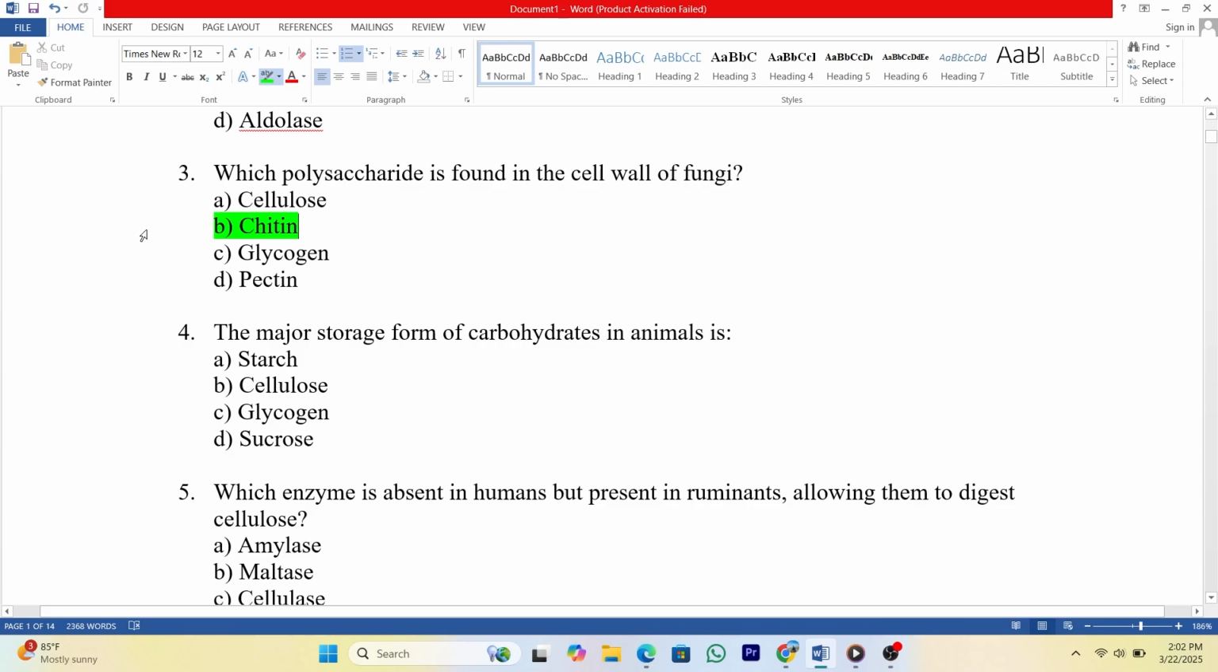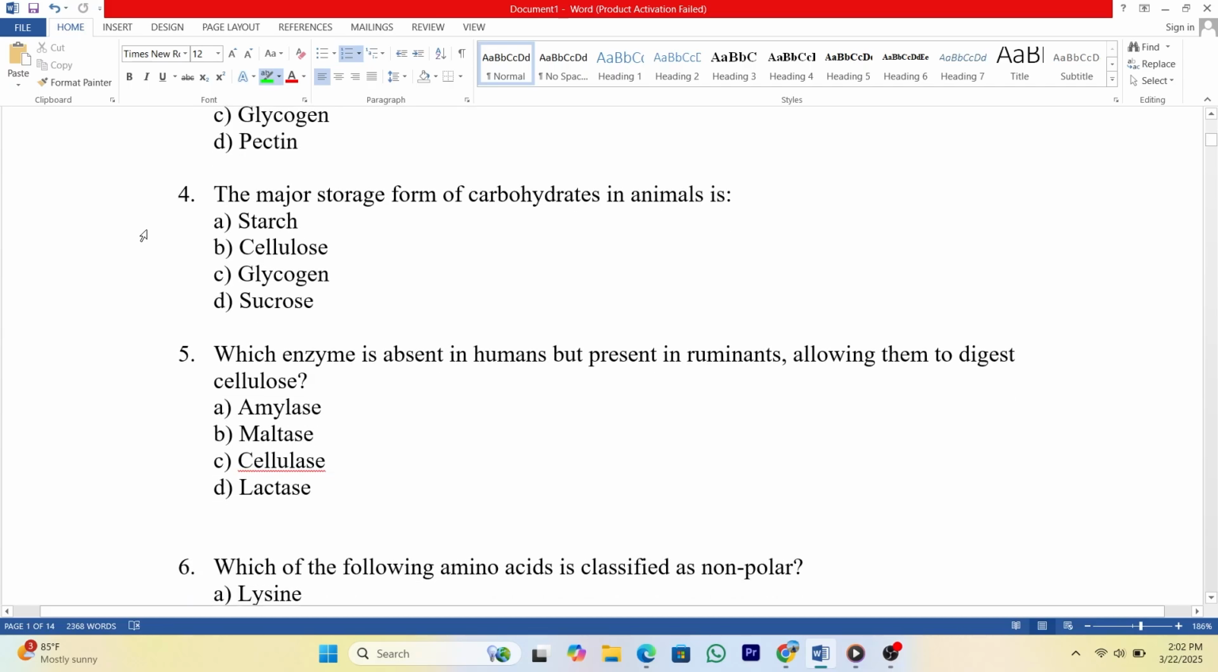4. The major storage form of carbohydrates in animals is A. Starch. B. Cellulose. C. Glycogen. D. Sucrose. Answer: C.